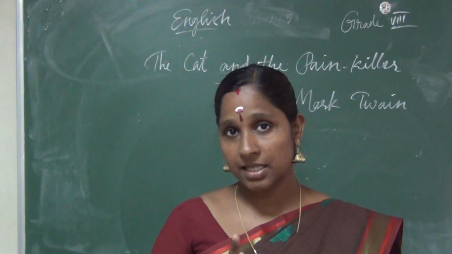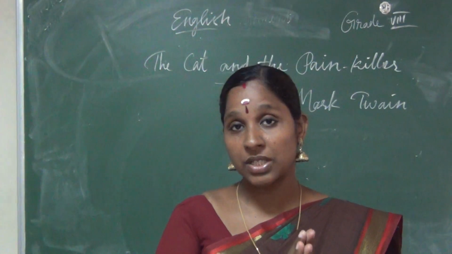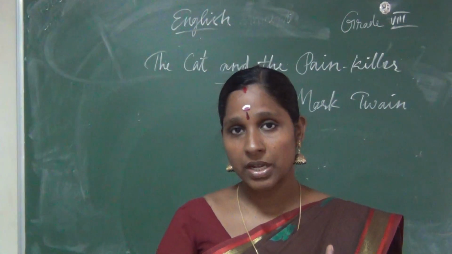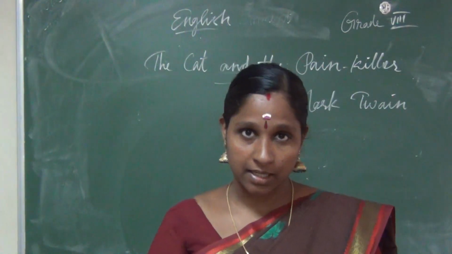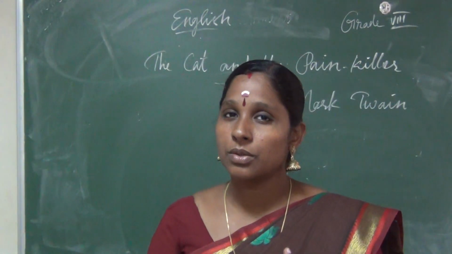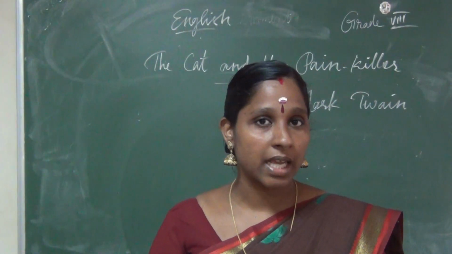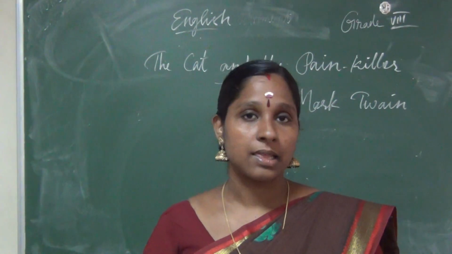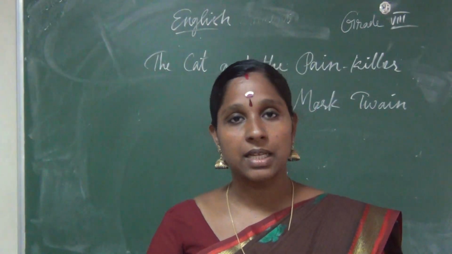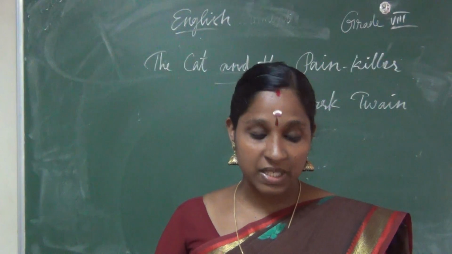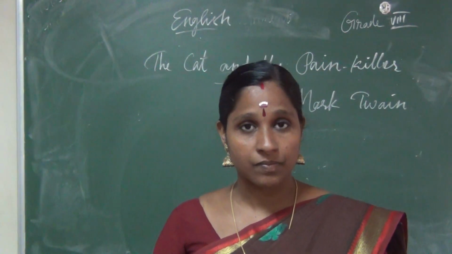So what are the characters? He is talking about The Adventures of Tom Sawyer, this novel. In this novel, Tom Sawyer is the main character. He had to go to school. He had an aunt. What's her name? Aunt Polly. Then he had one brother. His name is Sid, S-I-D.